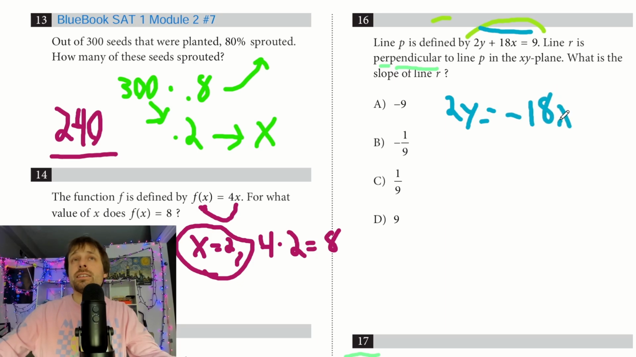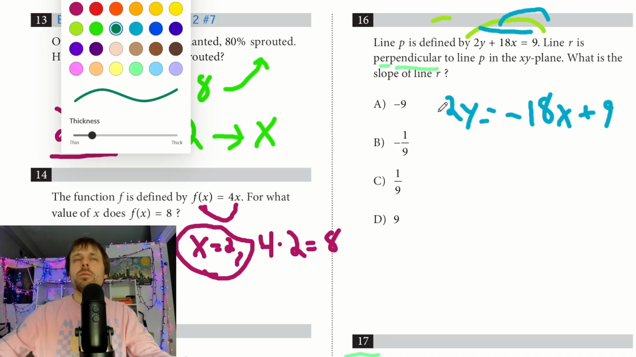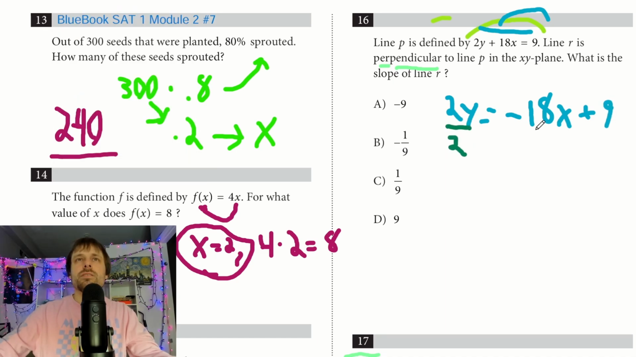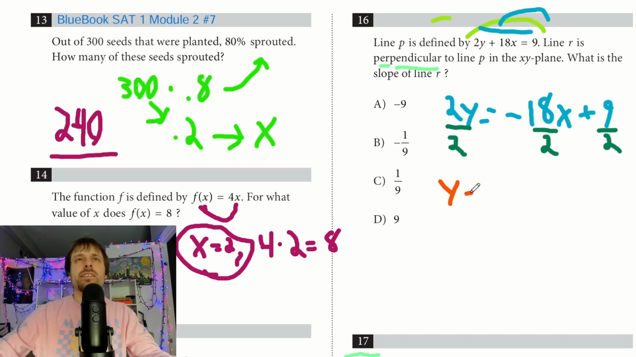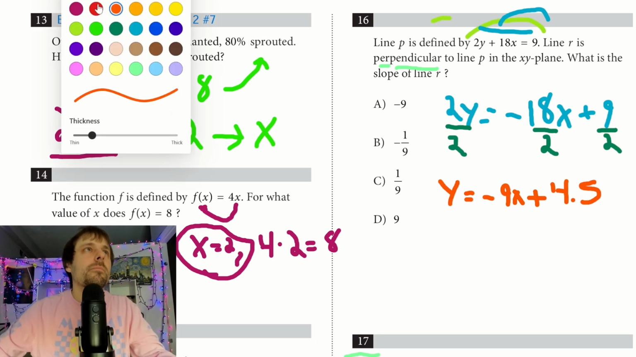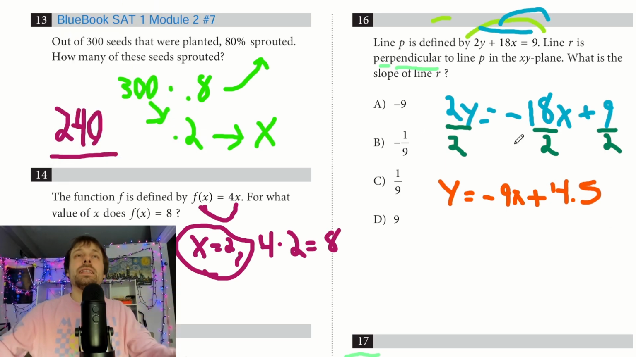So 2y is equal to negative 18x. I just subtracted the 18x to the other side, plus 9, because the 9 didn't move. And then I want to divide by 2, divide by 2, and divide by 2. So my new equation should be y is equal to negative 9x plus 4.5. Not too bad. So that would be line P, right?